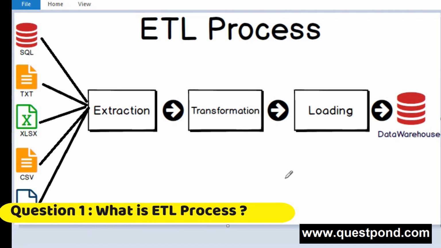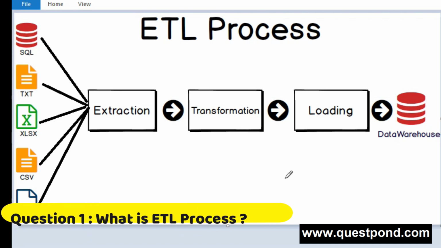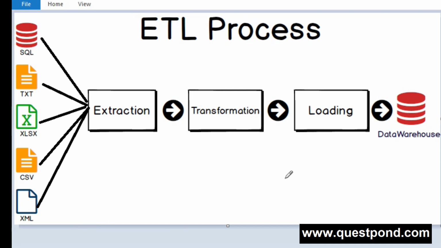What is ETL process? ETL stands for extraction, transformation and loading, to improve the data quality by extracting the data from various sources or from the same source. In this image you can see we have various sources like SQL file, text file, Excel file, CSV file and XML file. So extracting the data from the various sources, then transforming that extracted data and finally loading that properly transformed data into the data warehouse. This is the job of an ETL process.